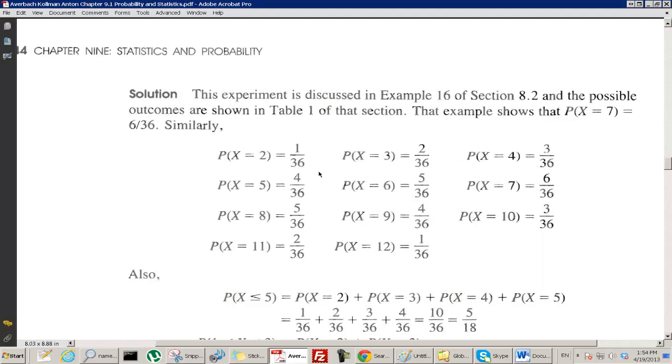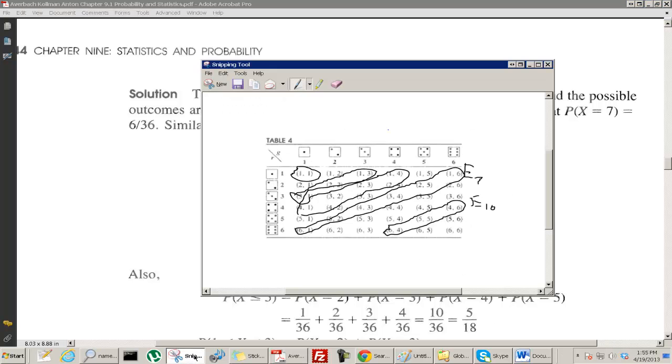So that's what they do. 1 out of 36 for x equals 2. 2 out of 36 for x equals 3. 3 out of 36 for x equals 4, and so on. Back down to 1/36 for x equals 12. So which sum is most likely? It's the 7. It's the one with the longest diagonal. Right? That was 7.